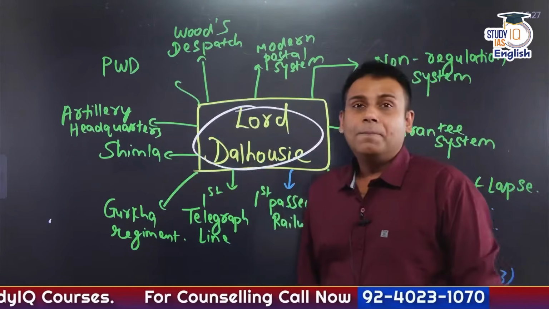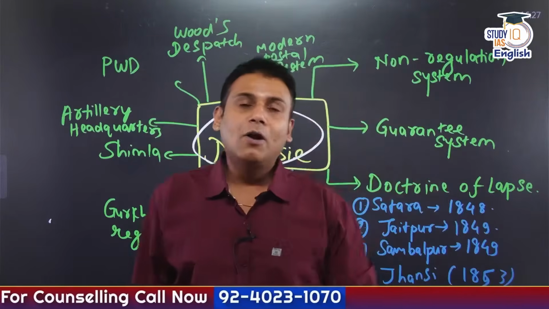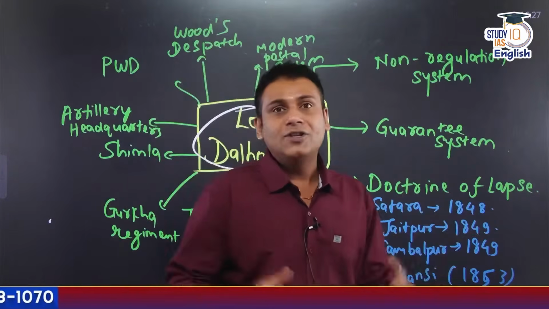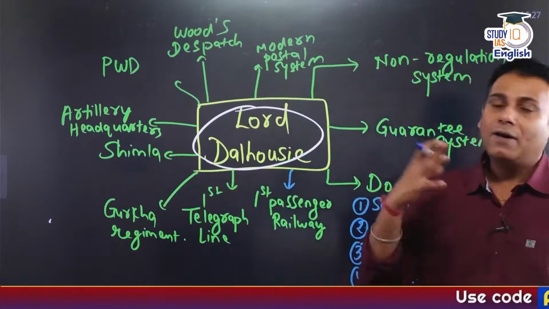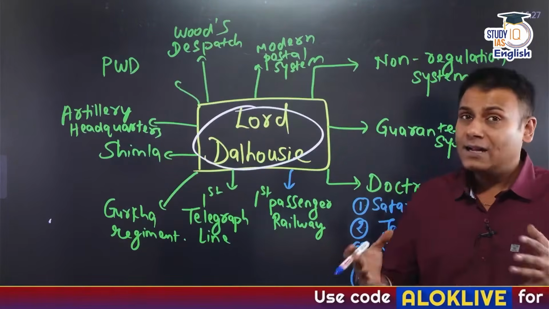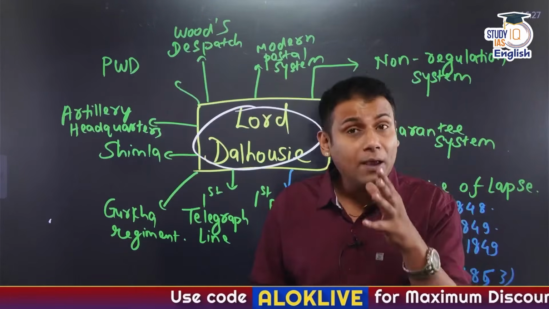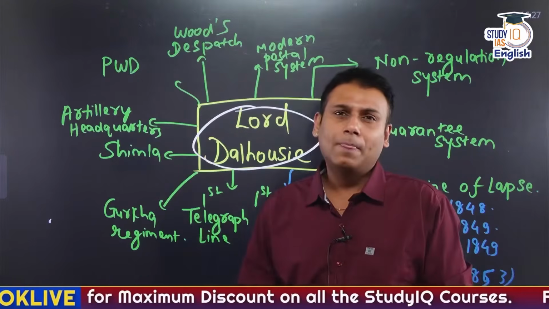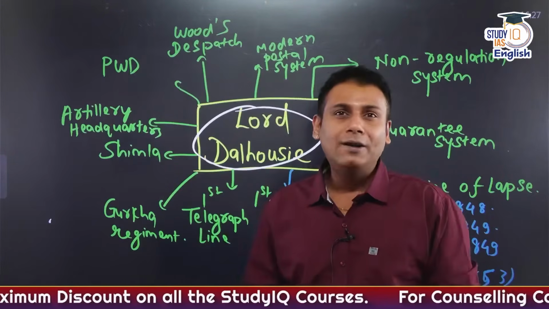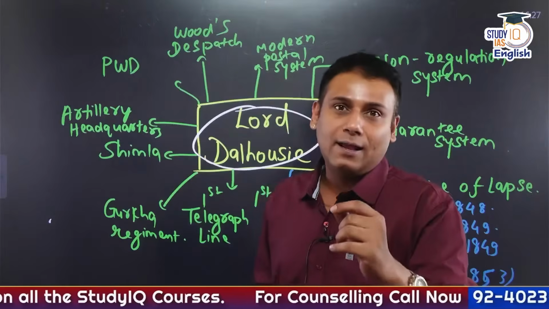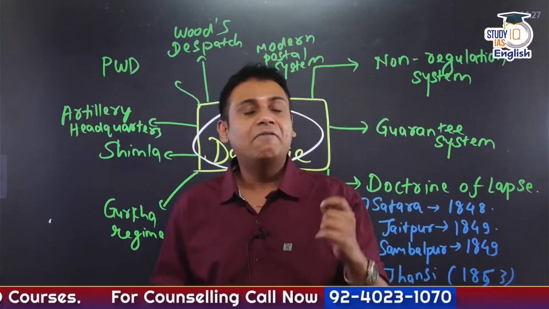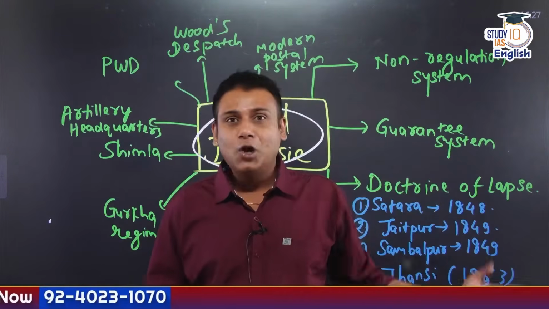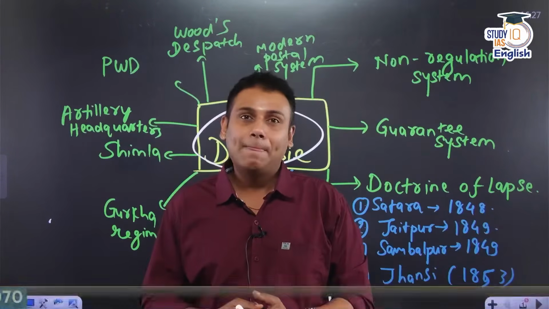Lord Dalhousie, whose tenure was approximately from 1848 to 1856. His original name is James Andrew Ramsay. He is considered the youngest Governor General and he became the Governor General at the very young age of 36. As soon as the word Dalhousie comes, the first thing that comes up in the mind of every aspirant is the doctrine of lapse.